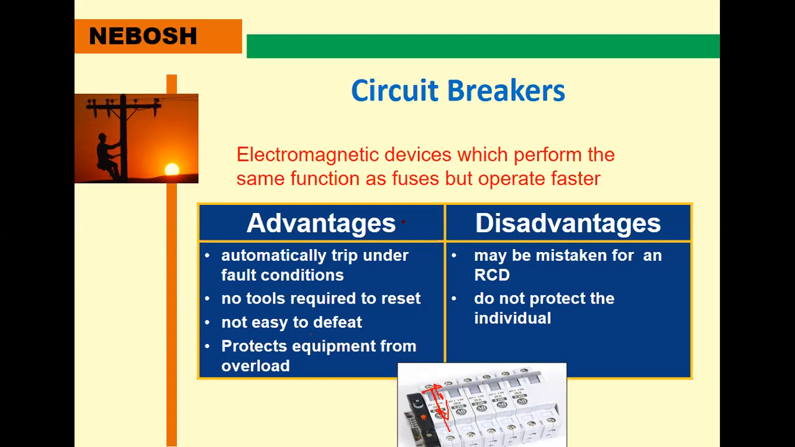The advantages: it automatically trips under fault conditions. That's why, for example, sometimes in our house the electricity trips. Okay, this means there is more unwanted current. If overcurrent is coming, meaning high voltage, then it automatically trips under fault conditions. Okay, no tools required to reset. Not easy to defeat. If it is damaged, it is removed automatically. Protects equipment from overload.